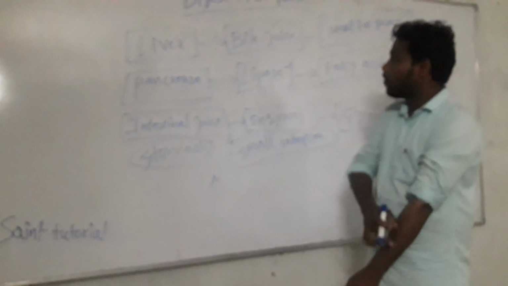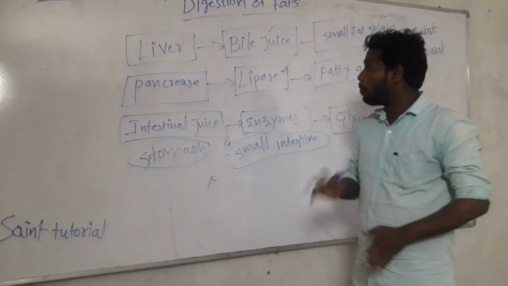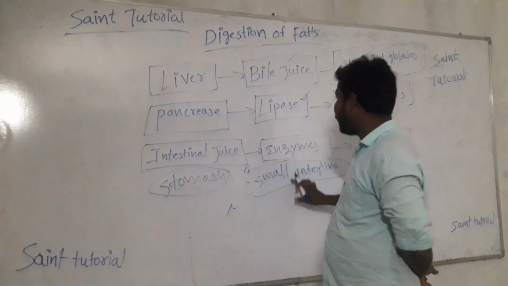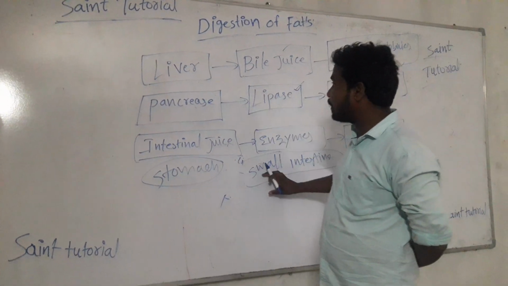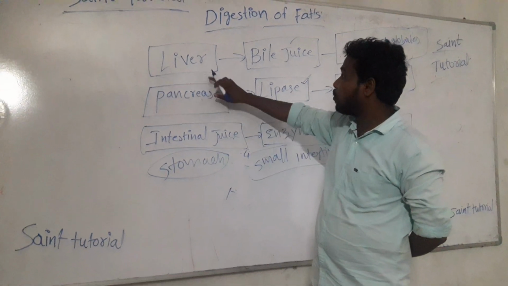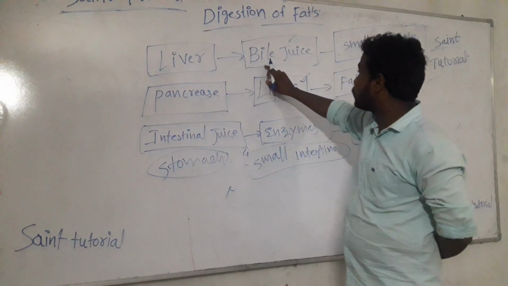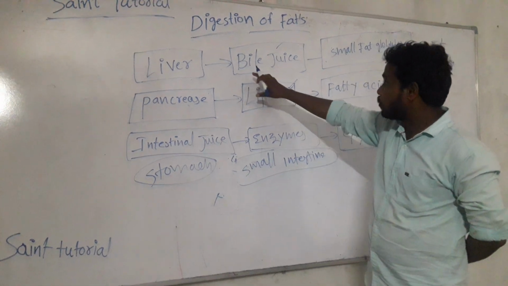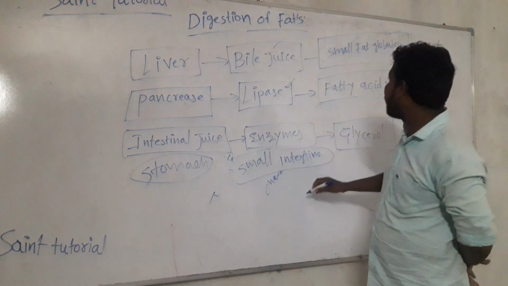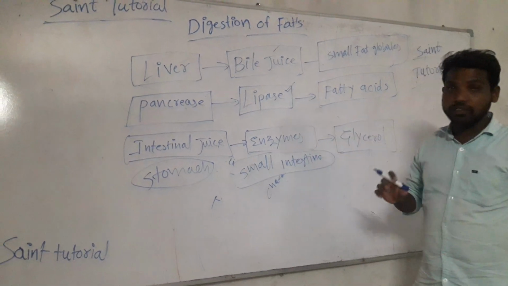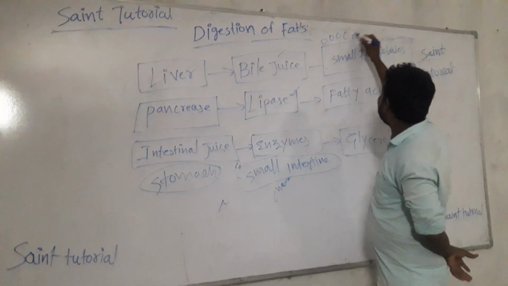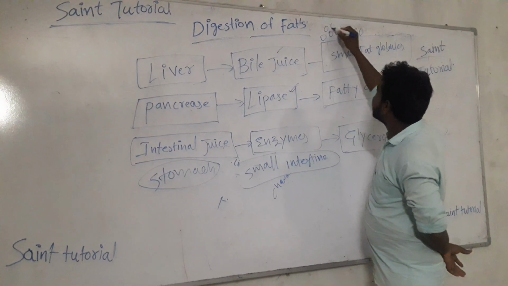When food, meaning bolus, we have to call it the bolus. The bolus moves from the stomach and comes to the small intestine. On the way to the small intestine, there are two glands, liver and pancreas. The liver releases the bile juice. The chewed food comes as fatty globules. Fatty globules means small pieces, not very narrow, some small pieces.